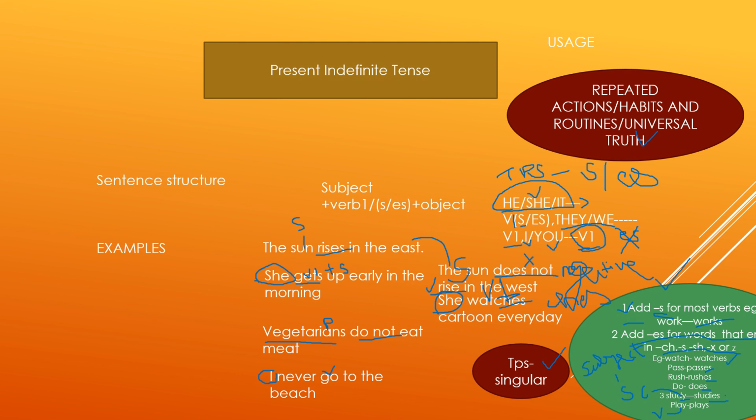So any word that ends with ch, s, sh, x or z and the subject is singular, instead of adding s, we will add es. For example, watch, watches, pass, passes, rush, rushes, do, does. Now this is rule number 3, where we will add neither s nor es. Instead, we will drop the last letter and add ies to it. For example, study, we dropped y and wrote ies. You can say studies.